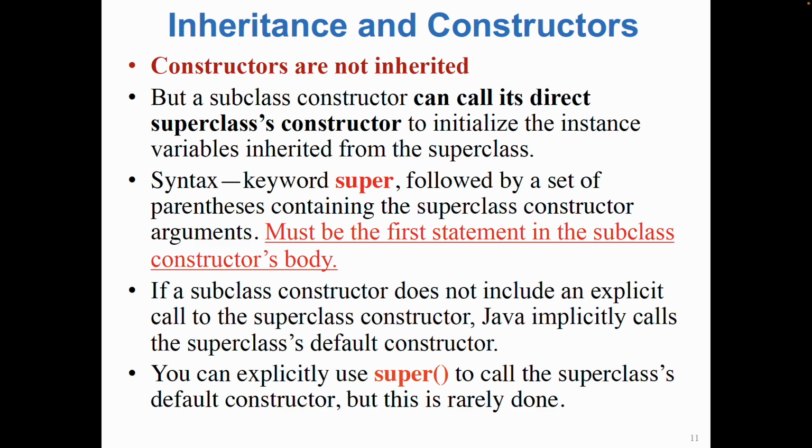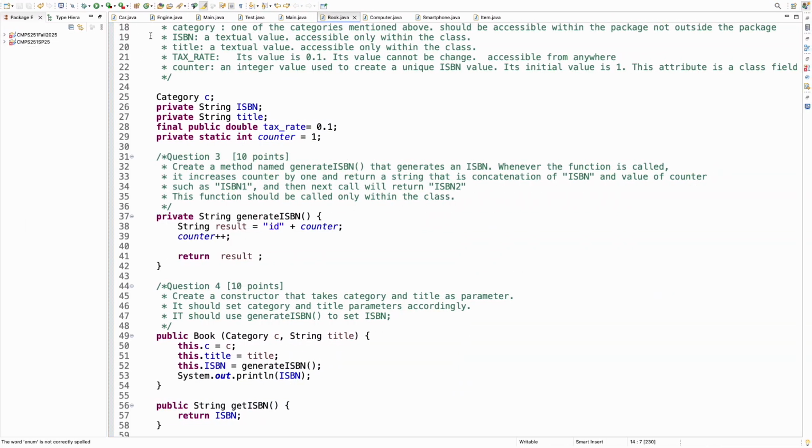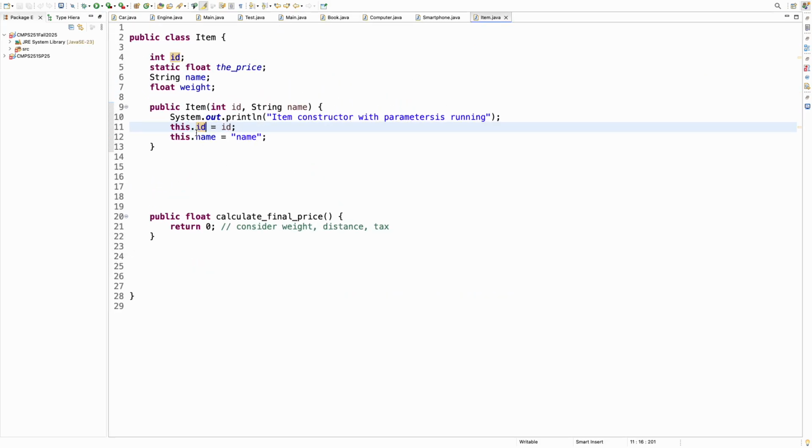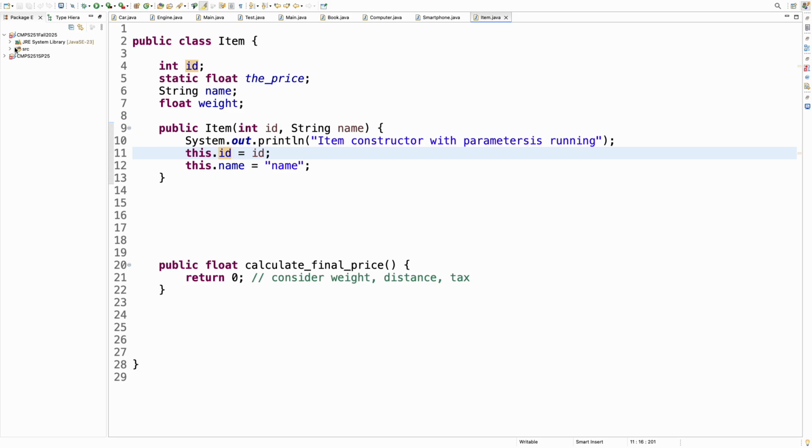And we were at this slide. So the functions and the methods are inherited. Let me demonstrate it for you. Let's do one more example.